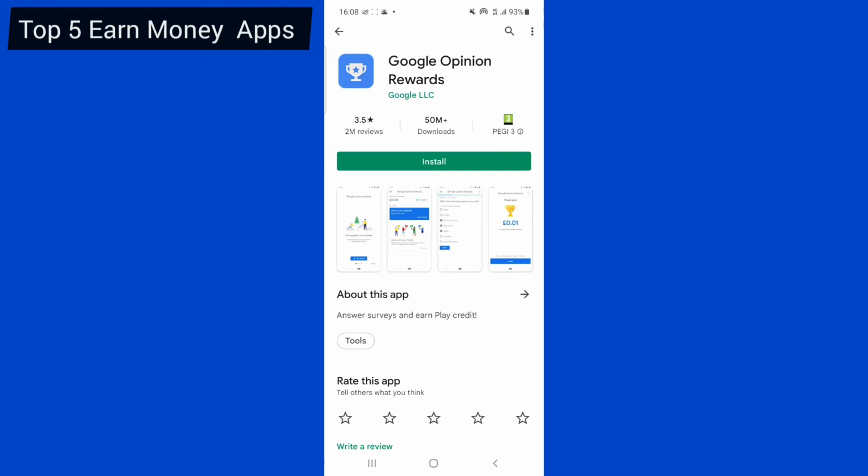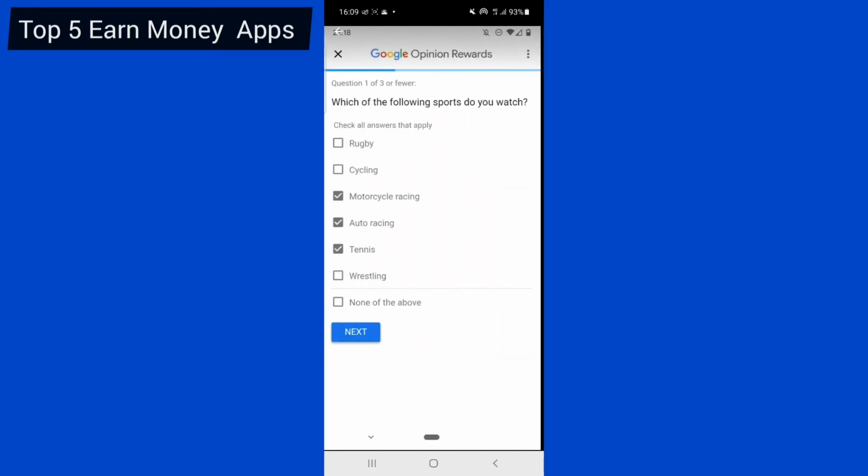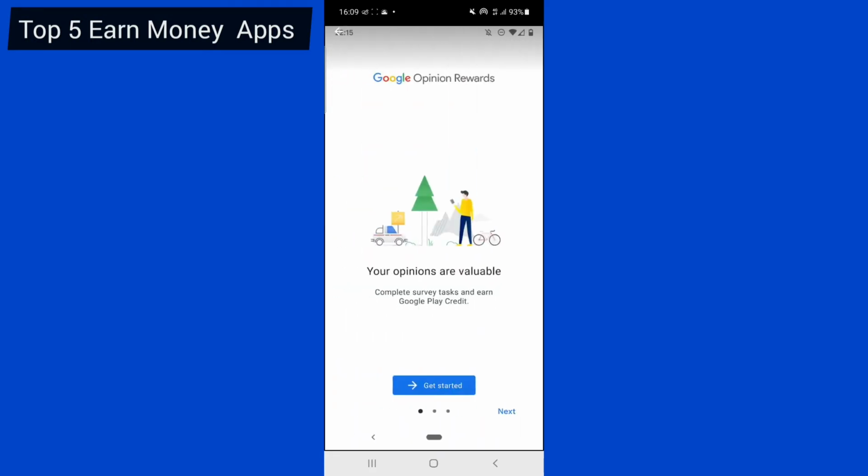Anytime you install this application on your smartphone, you just need to register with your Gmail account, and they only allow one user per account, so you cannot create multiple accounts with Google Opinion Rewards. It's very simple to use. Install the application on your smartphone and register. It's just your email and your password, and you are good to go. Once you install it, you will start seeing surveys that are available, and once you complete a survey, you are going to be making money. That is everything you need to see.